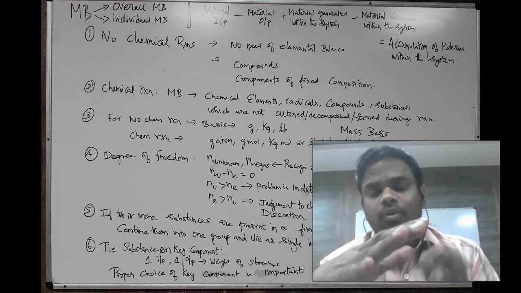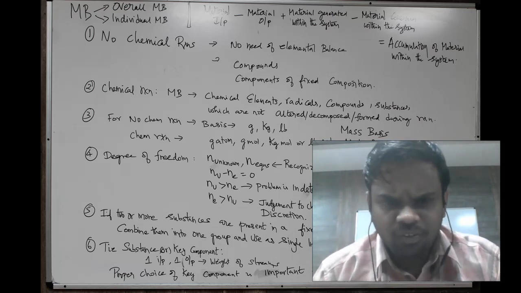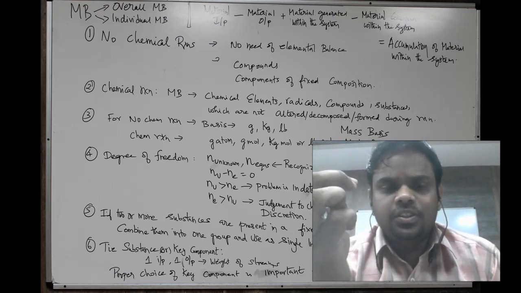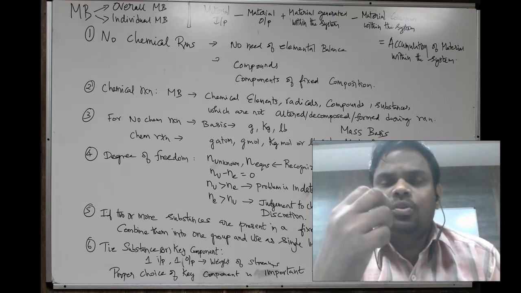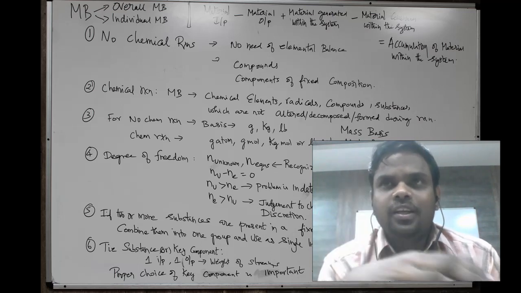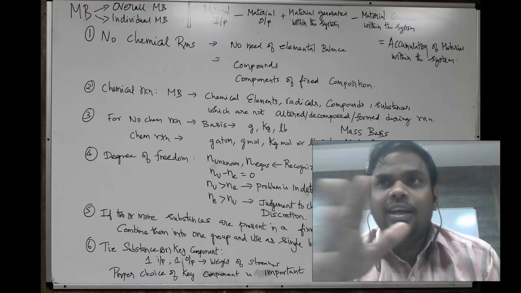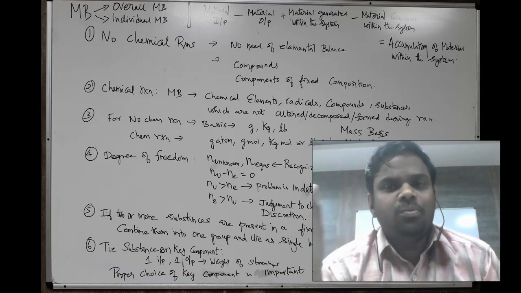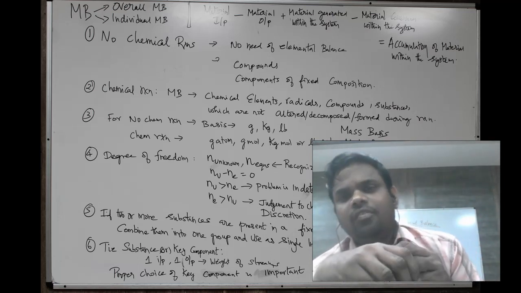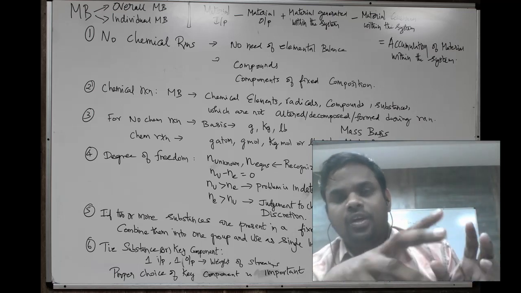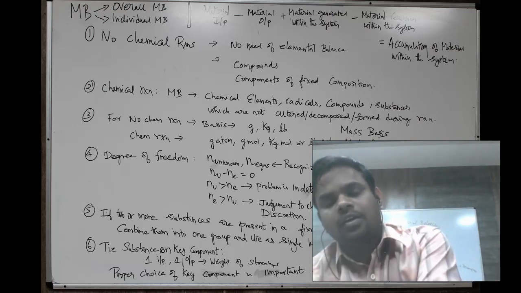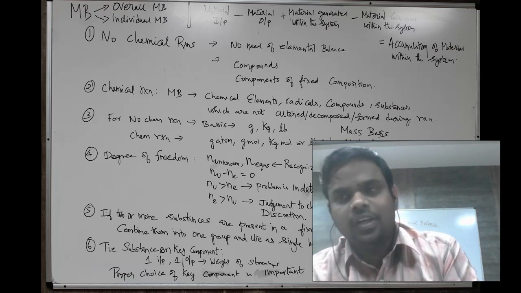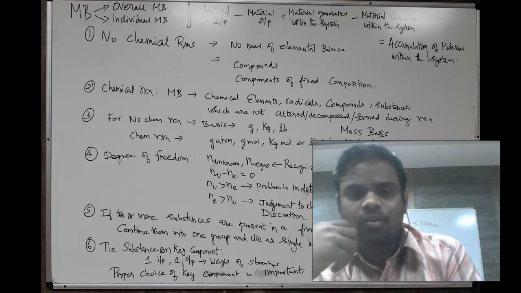That's why we are going to discuss different systems. Whatever the system, accordingly we are going to find which is the key component, right? For one system, one will be the key component. As I said, if air is involved, then nitrogen will be the key component, because we can easily work out how much nitrogen is entering and how much is leaving. If it is a dryer, we know the feed contains this much dry product, and in the product also the same amount of dry component will be present, right? That way we can make the material balance easily and get the unknown parameters.